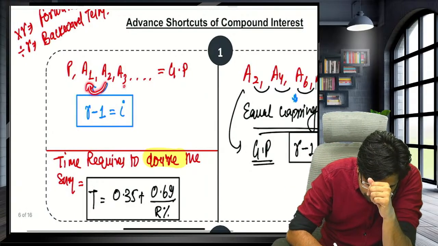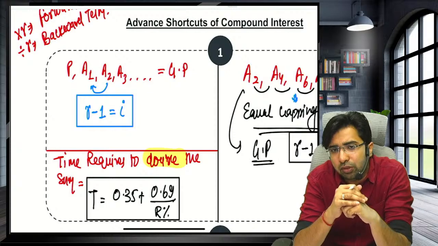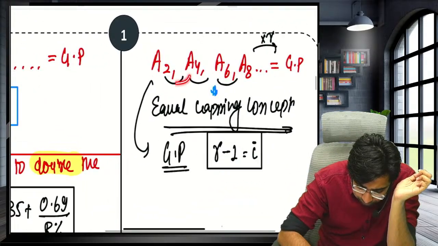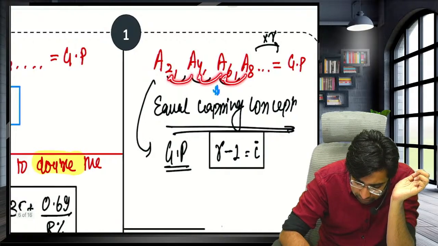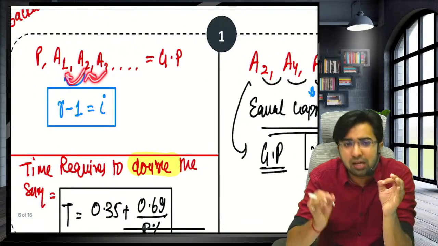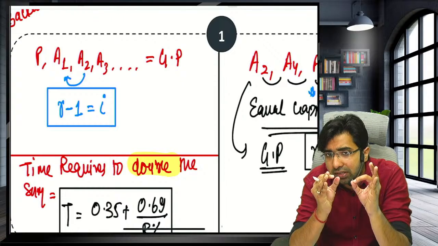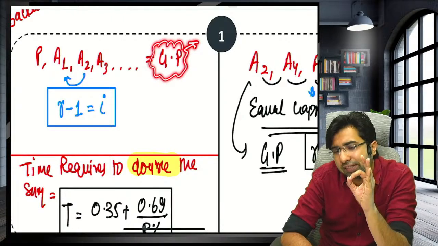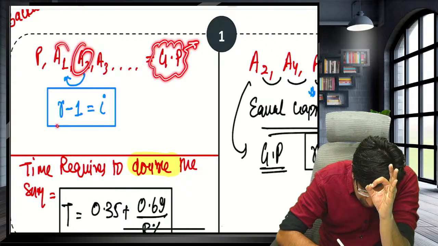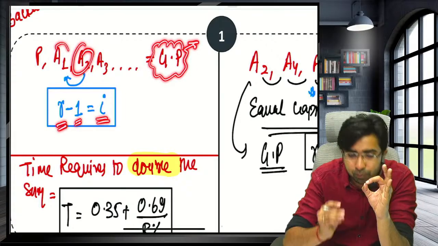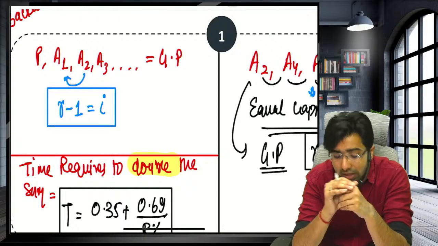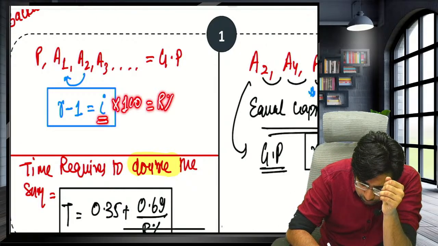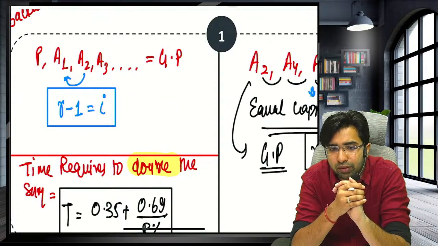If the question demands the rate of interest and they have given you the amounts, and the amounts are in such a way that the gap between the amounts is the same. Gap of 2 years, gap of 2 years, or gap of 1 year, gap of 1 year. In that case they will form a geometric progression, and in such a progression, forward term divided by backward term gives the common ratio, and subtracting 1 gives you the rate of interest. If this rate comes in decimal, multiply by 100 to get the rate in percentage. We'll solve the questions, don't worry.